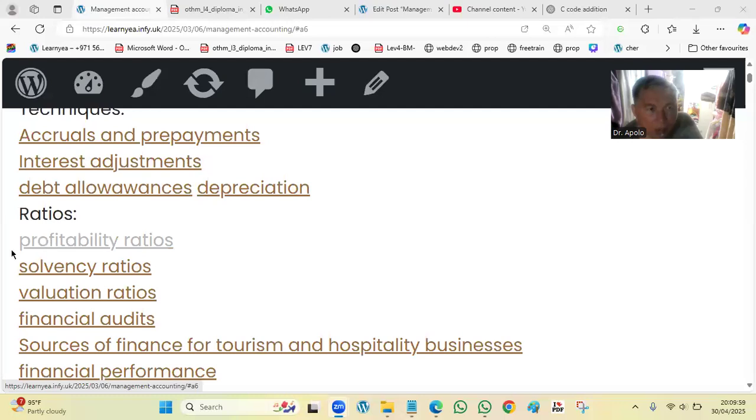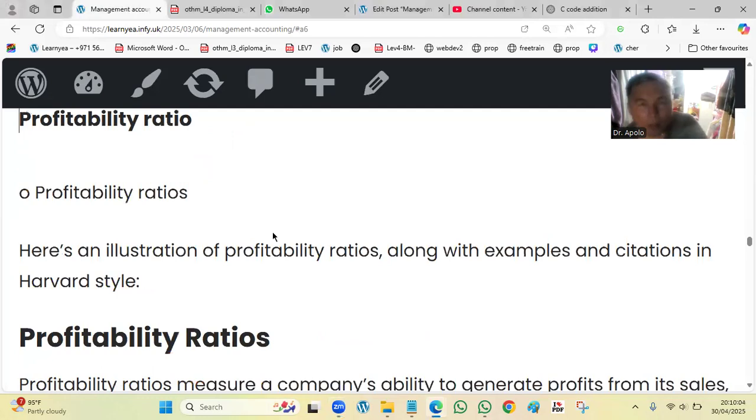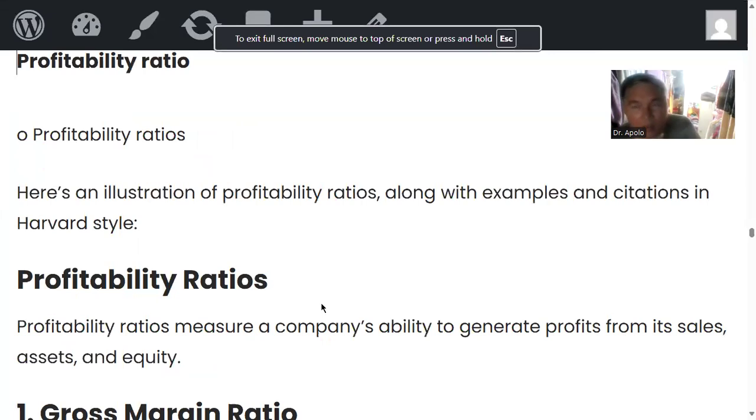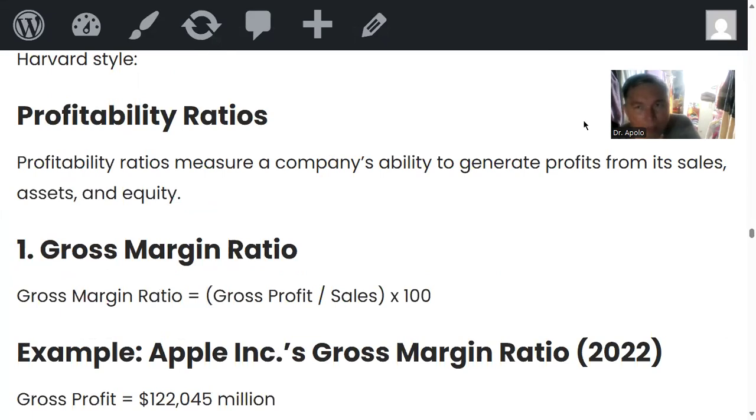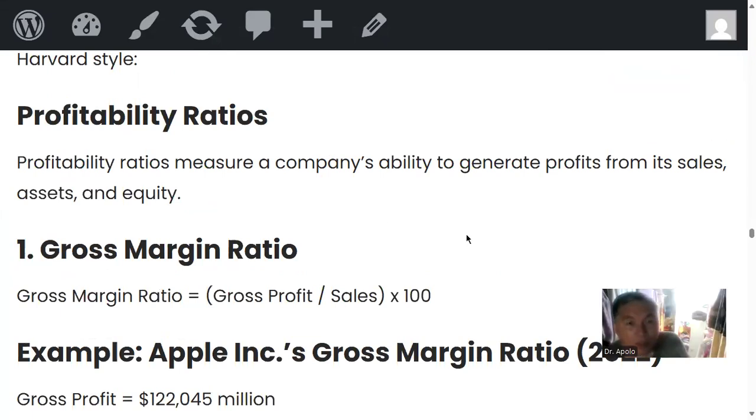So today we will be discussing ratios. Okay, so let me share now. So, profitability ratio. Let's talk about it. What is a profitability ratio? These are the ratios used by the decision maker to assess the financial affairs of the company. Profitability ratio, from the word profit, no? This ratio measures a company's ability to generate profits from its sales, assets, and equities.